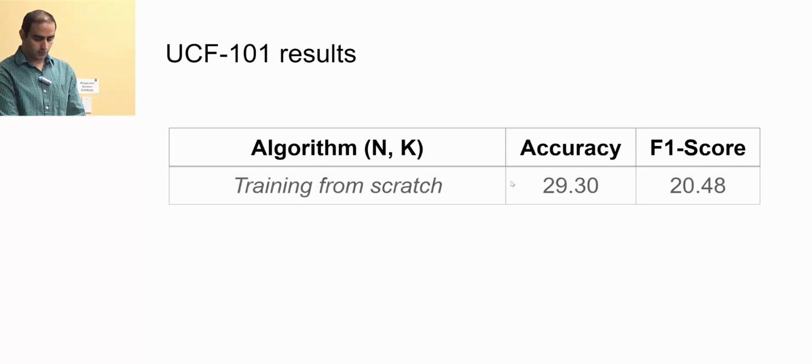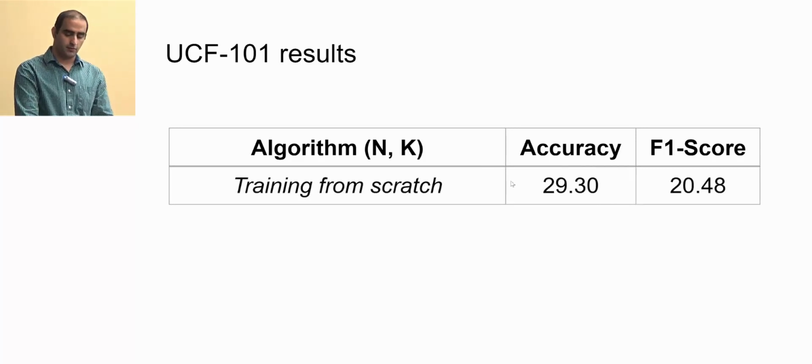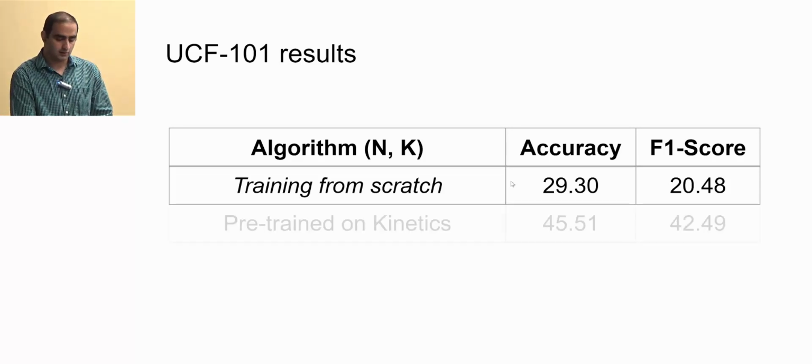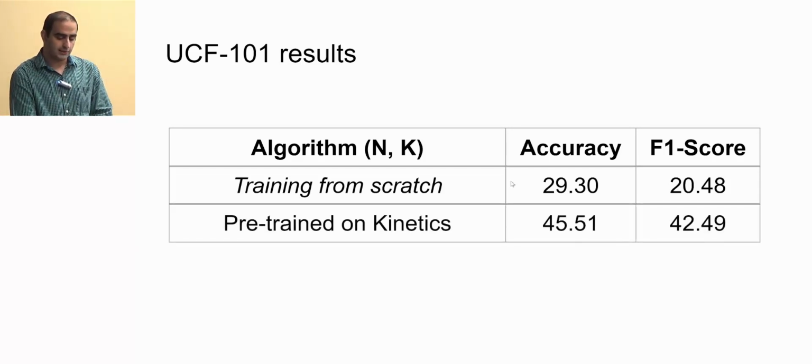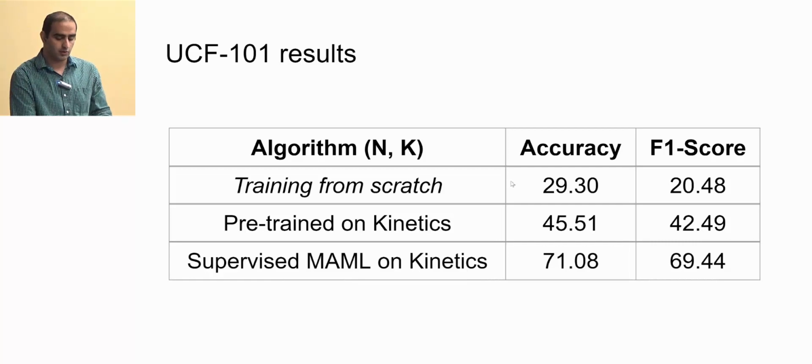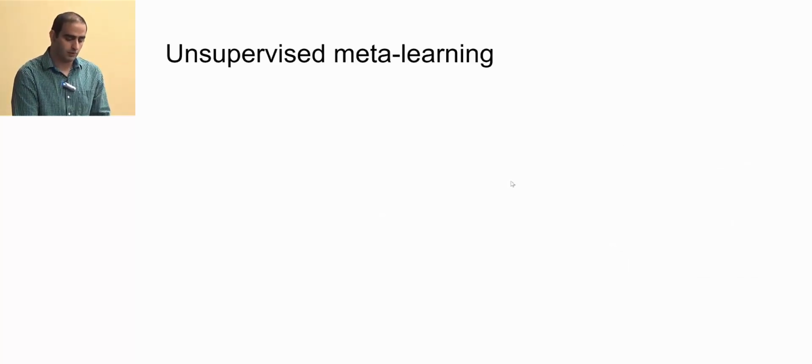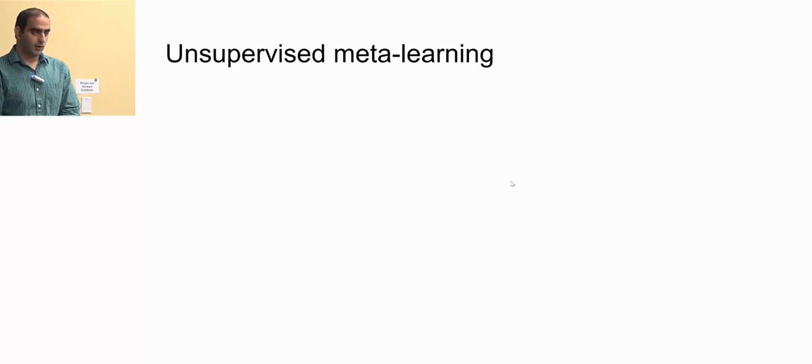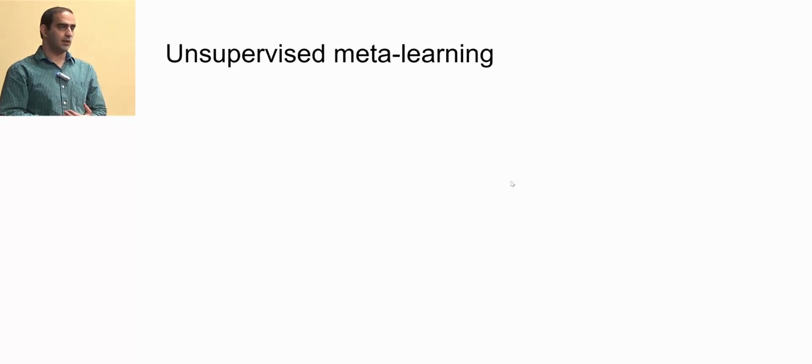These are our results. We report accuracy and F1 score. If you train from scratch with just one sample from each class, this is what you get. This is pre-trained on Kinetics, and this is supervised meta-learning on Kinetics, the results which you get if you do supervised learning. Until this point I was talking about supervised meta-learning, but our paper is about unsupervised meta-learning.